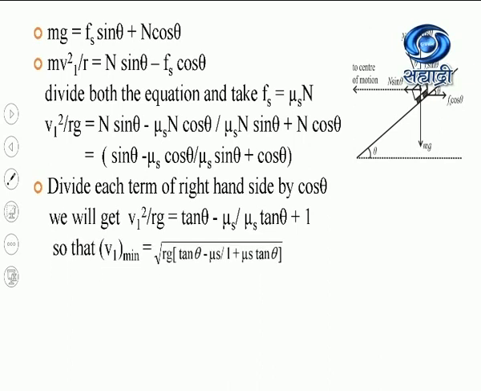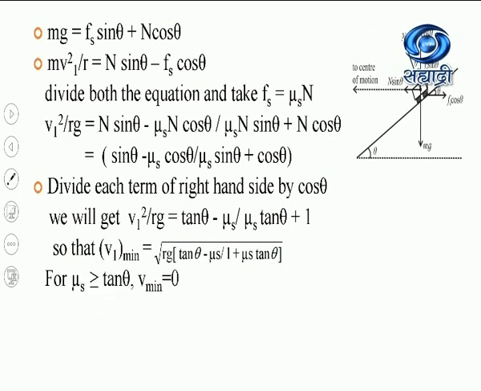So if I simplify this equation, I will get the minimum value for the speed of a vehicle moving along a bank road as square root of rg into bracket tan theta minus mu s divided by 1 plus mu s into tan theta.